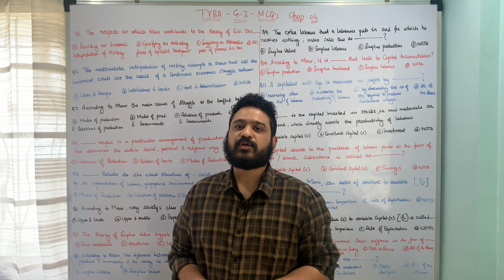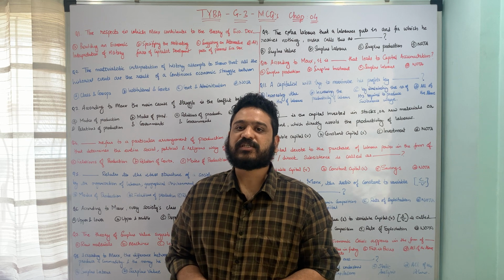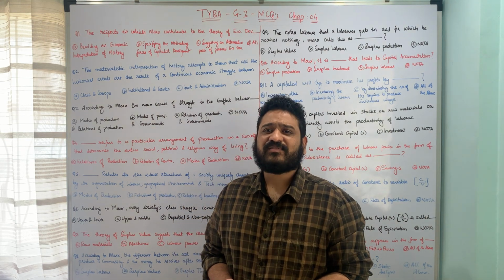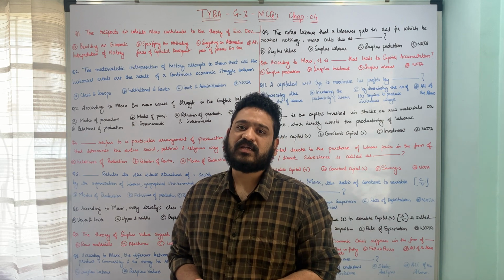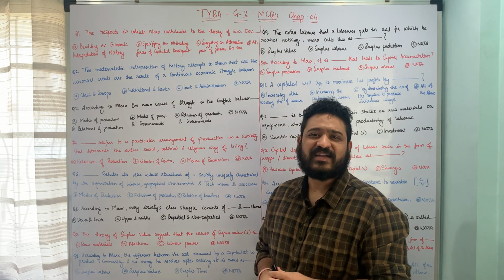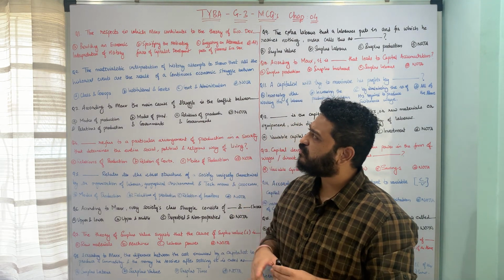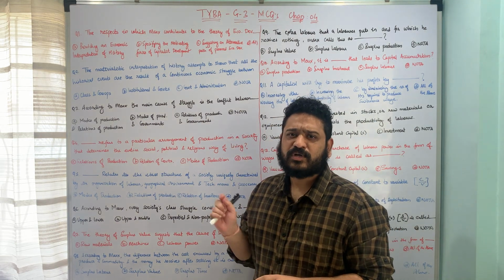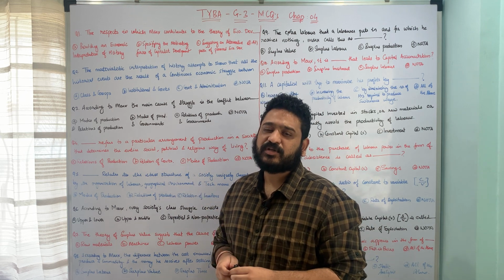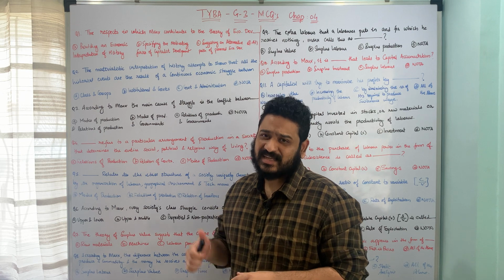In today's class, we are going to look at some of the important multiple choice questions with respect to economics G3 paper. In this class, we are going to look at the Marxian theory of economic development. In this lecture, I have incorporated around 17 questions. If it is difficult for you to read the questions, you can switch to the HD version of the video and then it will be easier for you to read the questions. Anyways, let's get started.